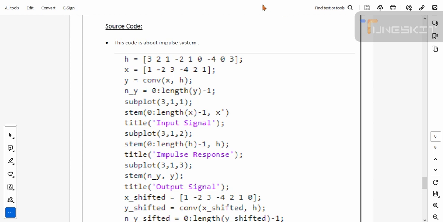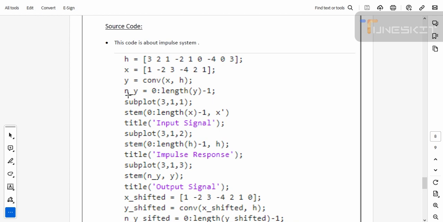In task 4, first of all, we define two variables named h and x, and assign the following arrays, where y is the convolution of x and h.